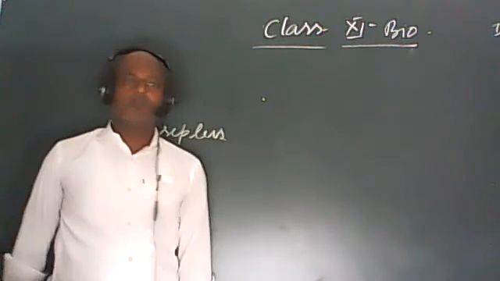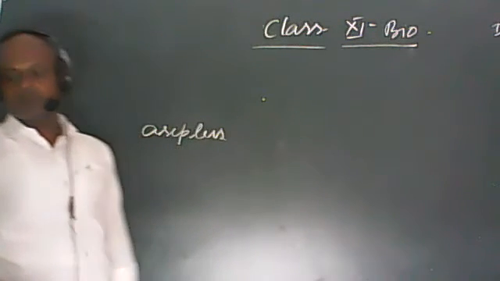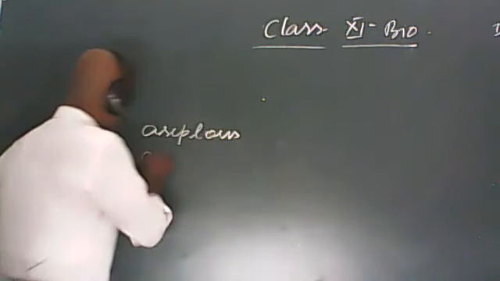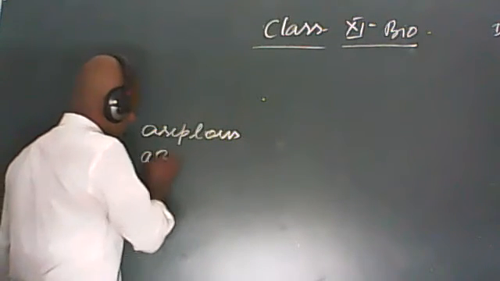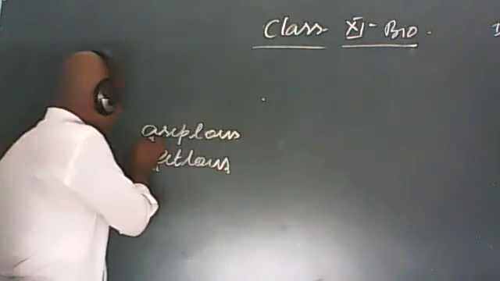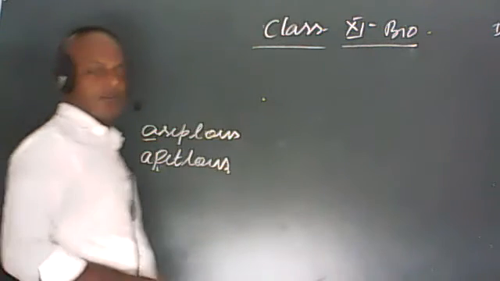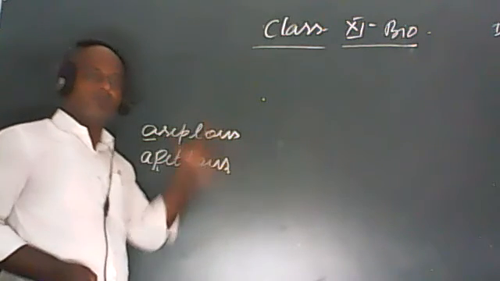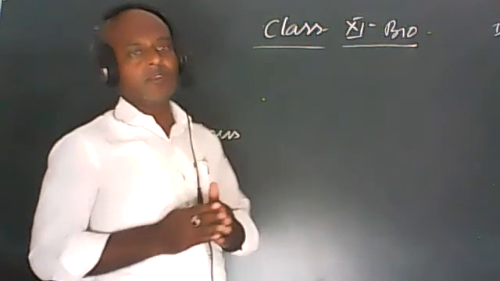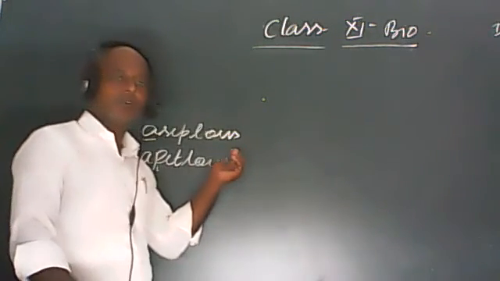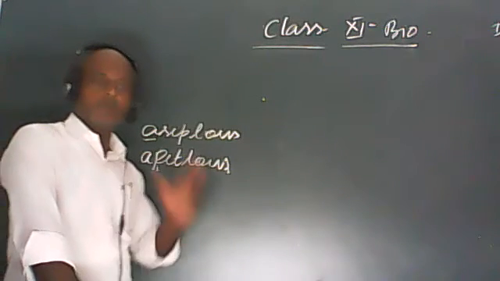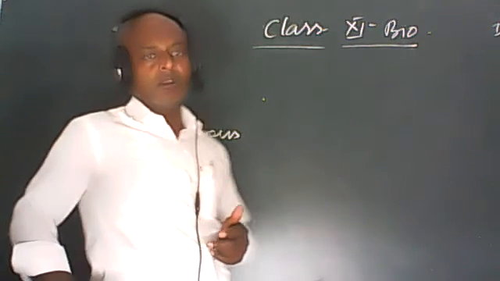If we discuss about the asepalous or apetalous, this word A means absent. If I'm asking about the asepalous, it means such type of flower in which sepals are absent. If we are discussing about the apetalous, means those flower in which petals are absent.